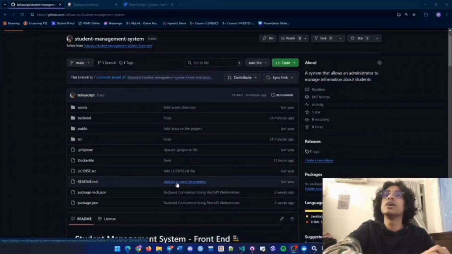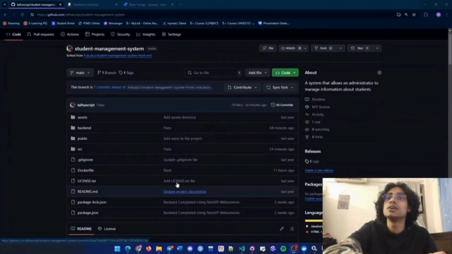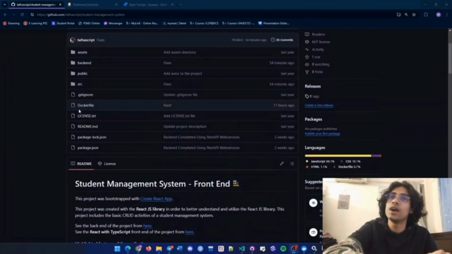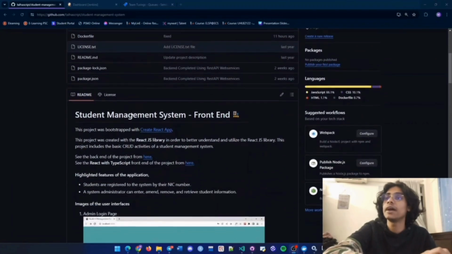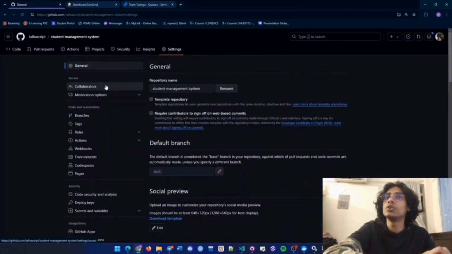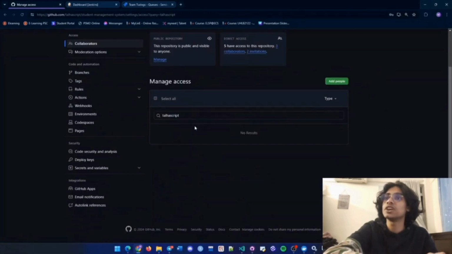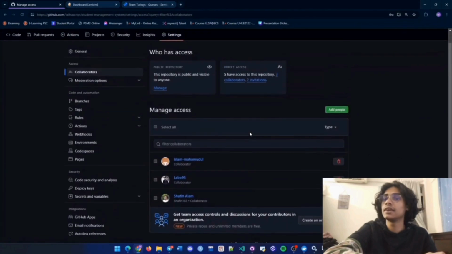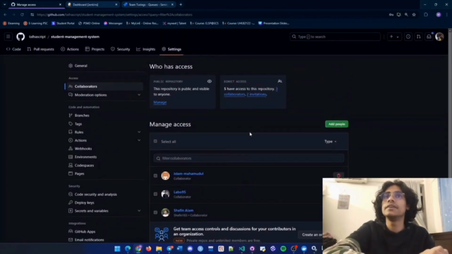Okay, it's recording. So for our project, the project that we used in assignment 2, this is the repository. It is made in React, and as you can see, the backend is made with Express and Firestore. And here we have added some Docker files for the CI/CD pipeline. If you go into settings and then collaborators, all the team members have access to this project. As you can see, 5 people have access to this project, so they can edit the code.